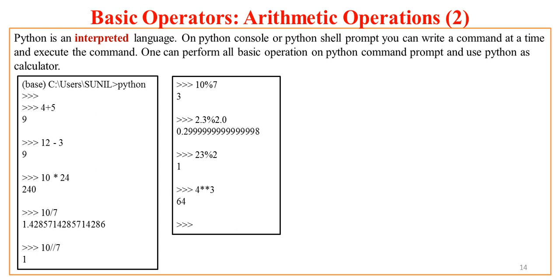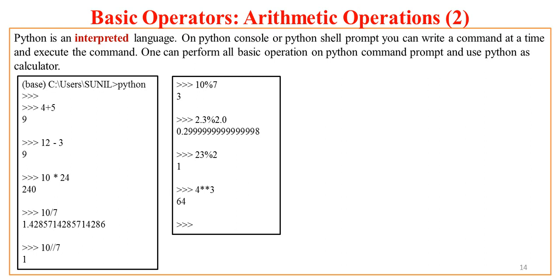Now I have one more operator used in Python as a basic arithmetic operator, that is double star, double asterisk. So if I say 4 double asterisk 3, that works as a power operator. That means 4 raised to power 3. It multiplies 4 three times and gives you answer 64.